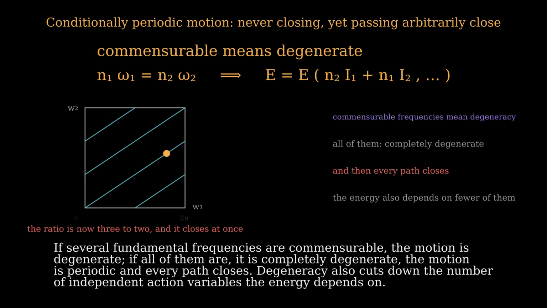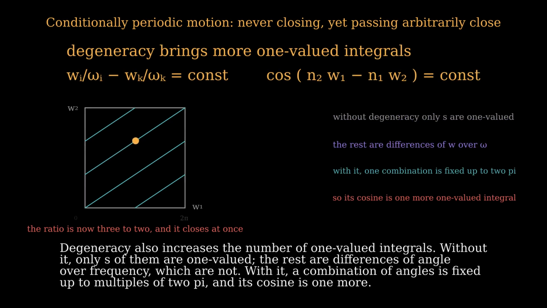Degeneracy also cuts down the number of independent action variables the energy depends on. Degeneracy also increases the number of one-valued integrals. Without it, only s of them are one-valued. The rest are differences of angle over frequency, which are not. With it, a combination of angles is fixed up to multiples of 2 pi, and its cosine is 1 more.